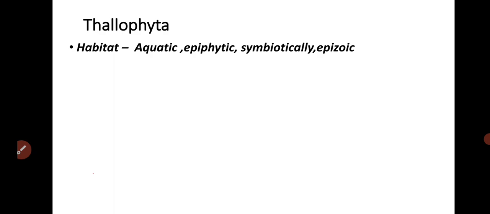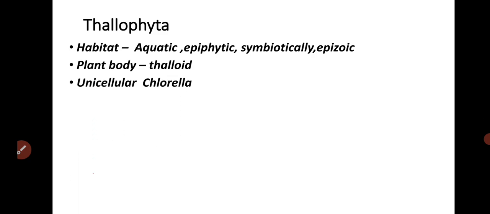Thallophyta, general characteristics. The habitat is aquatic. Generally they are found in water, that's why they are called aquatic. Some are epiphytic, above the plant body, and symbiotic, that means there is a mutualism, a symbiotic relationship between the plant and the algae. And epizoic, that is on the skin of animals. The plant body is thalloid. It is not differentiated into root, leaf, and stem.